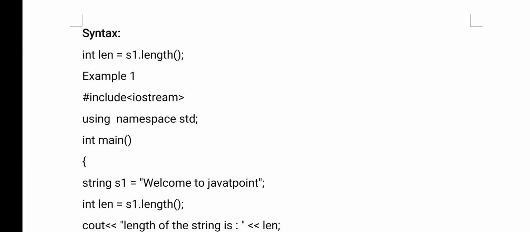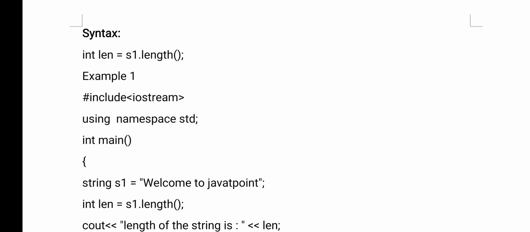So here it may be 5 characters, 6 characters, whatever, it is a numeric value, no? So if you want to store that numeric value, we need a numeric variable. So here I am declaring one variable, int length equals s1.length. Length is a function. Okay, and what is the use of that function? That function is used to find the length of the string, and whatever length is there, that length is stored in a variable. Okay, so that variable should be numeric, an integer, it should be int.